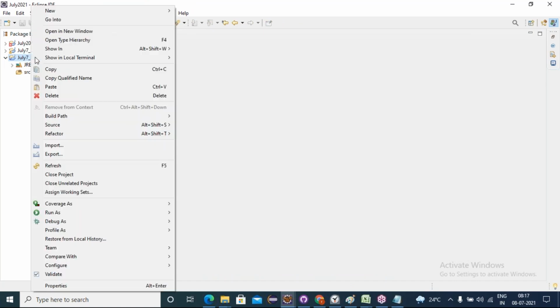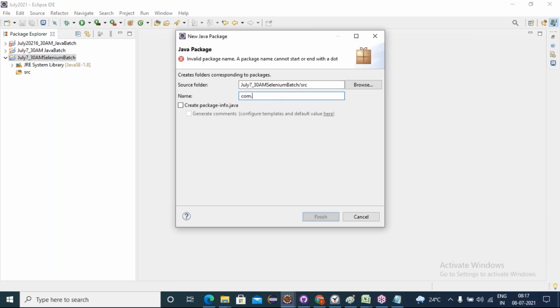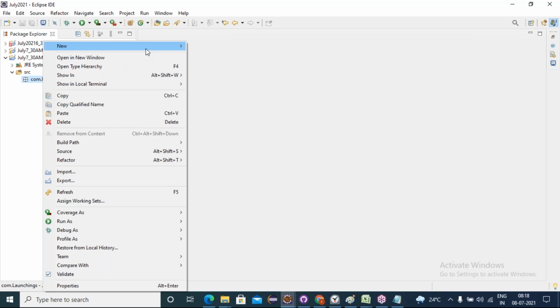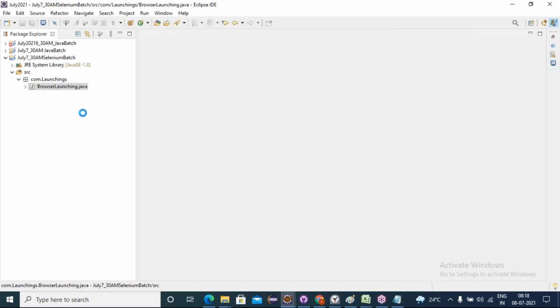Now under this project, I will create one new package, form.launchings. In this package, I will launch the browsers. So let's create one Java class under this package. Right click on the package, new class. BrowserLaunching, select the main method checkbox and click on the finish button.